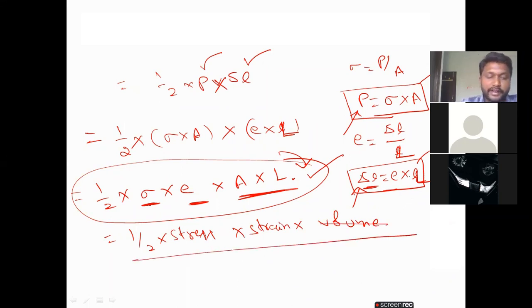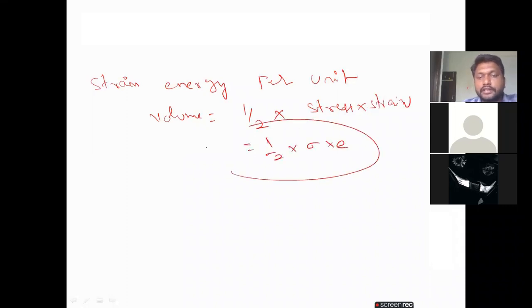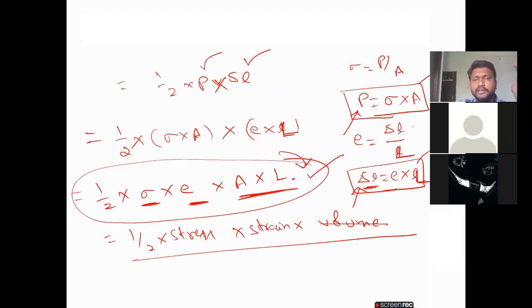Now if I need the strain energy per unit volume, it is half into stress into strain, that is half into sigma into E. The final strain energy we got per unit volume. This is the most important and very easiest way to calculate.